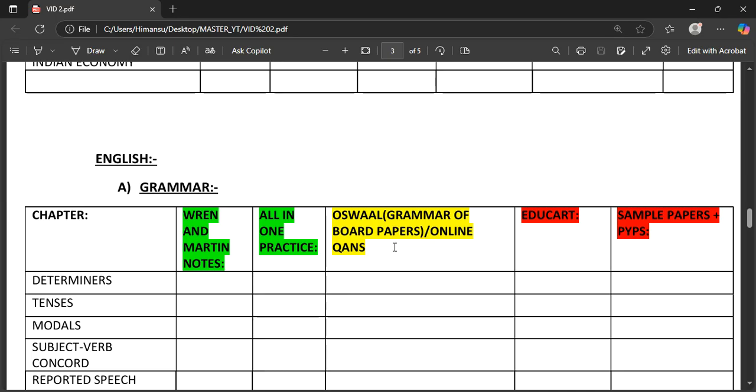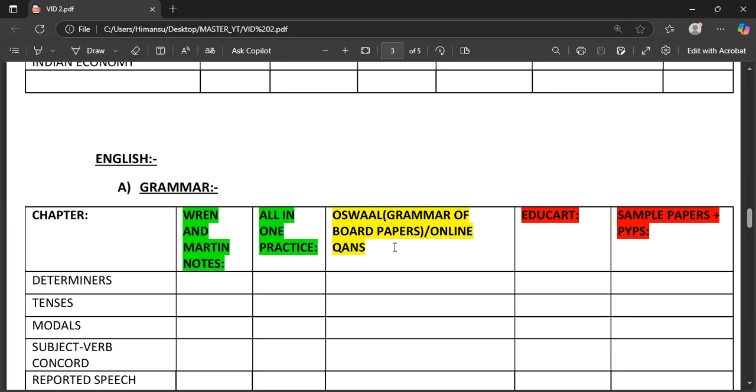Not yours, but your parents or someone else. Let me tell you, once a week when you are having a holiday, like the weekends, try to solve some online question answers. There are a lot of online question answers based on the topic that you are asking. You can use artificial intelligence also to generate a lot of question answers for you, according to your level of understanding. And Educart and sample papers, Educart One Shot also provides some good stuff in